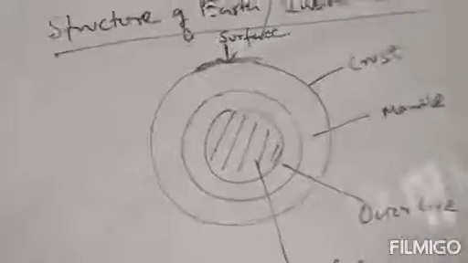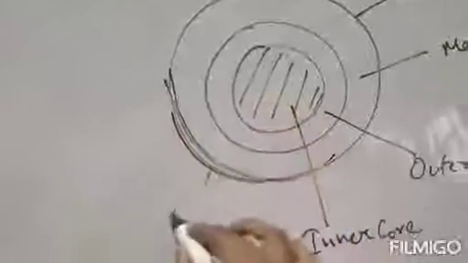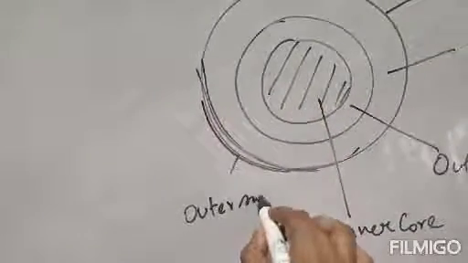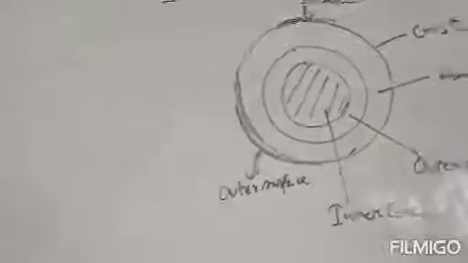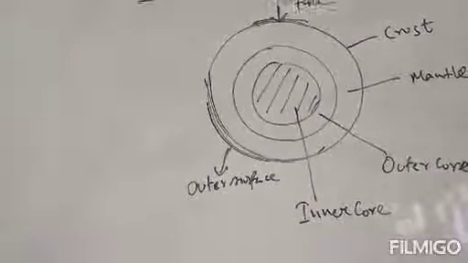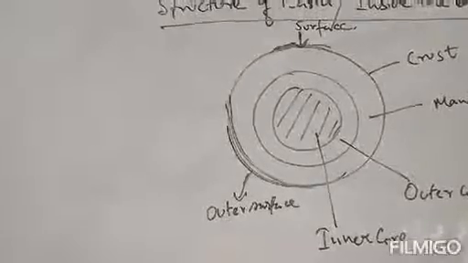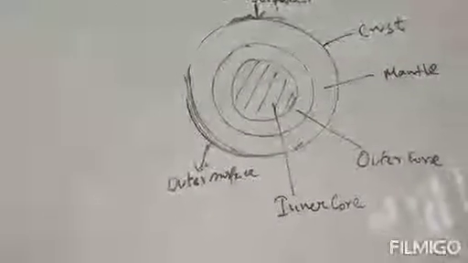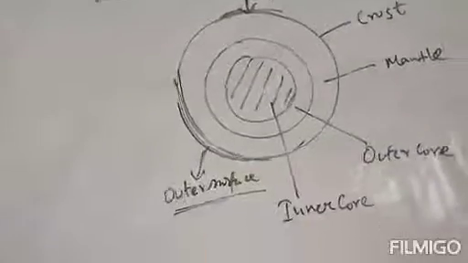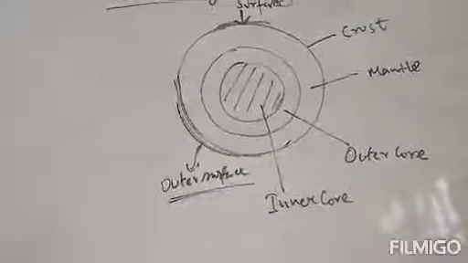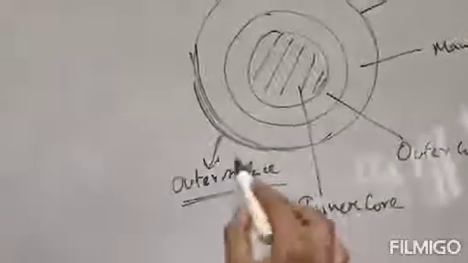Now this outer surface is not a single piece. It is actually composed of 7 pieces, which are called tectonic plates. Very important, listen carefully. As we look in the figure, this outer surface or outer layer is not a single piece.